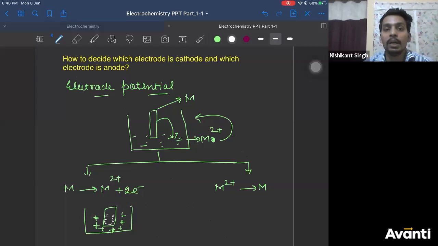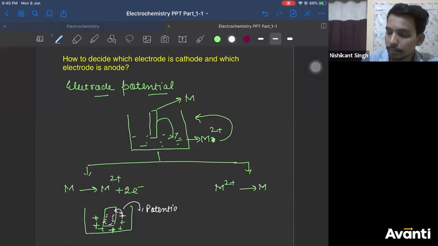Correct? Now see carefully, the positive layer and negative layer will act as two kinds of electrodes. You can say that. So the potential difference between this positive layer and negative layer, potential difference will be there.